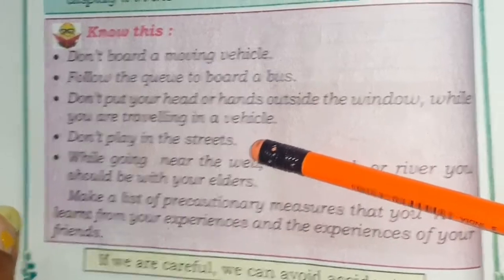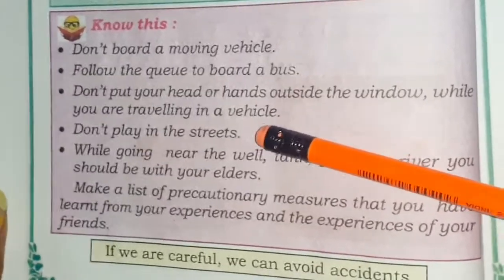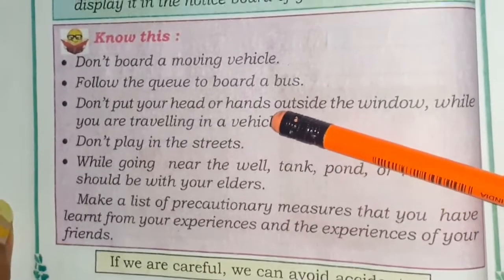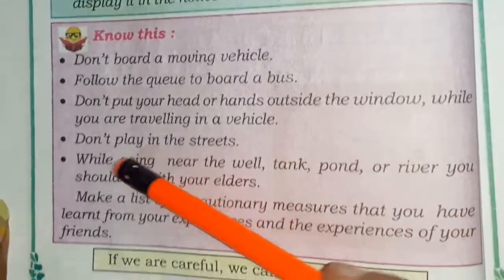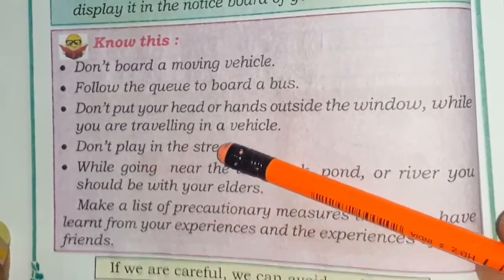Especially small children put their hands and heads outside the window while traveling. That is very dangerous. You should not do that. Don't play in the street. So children, you should not play in the road and streets.